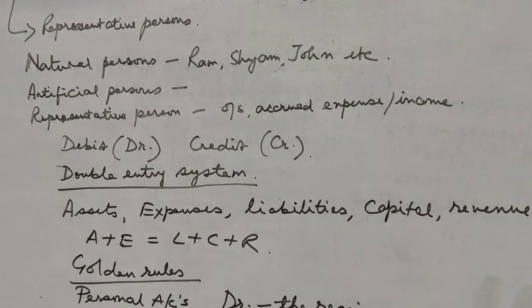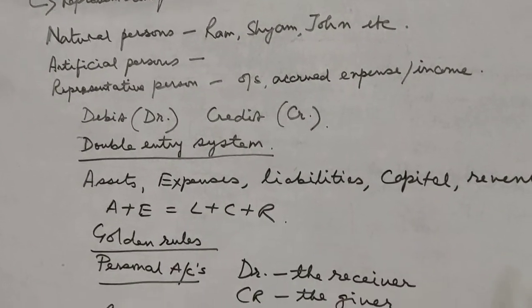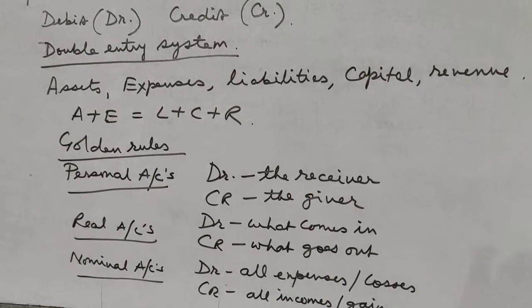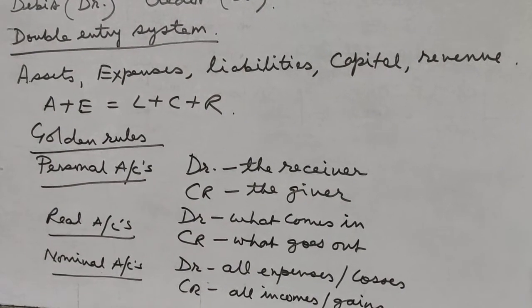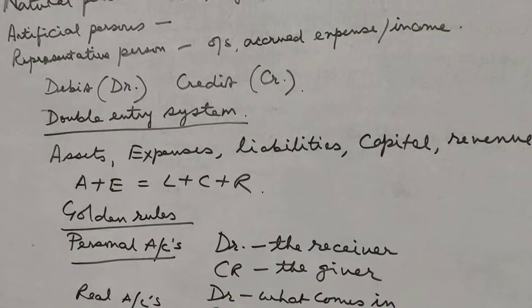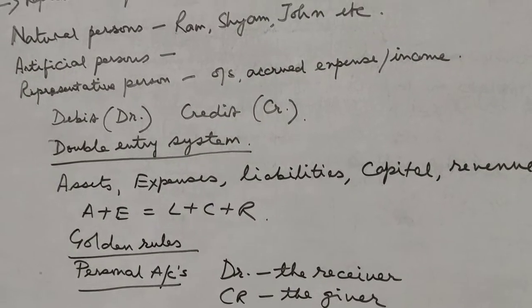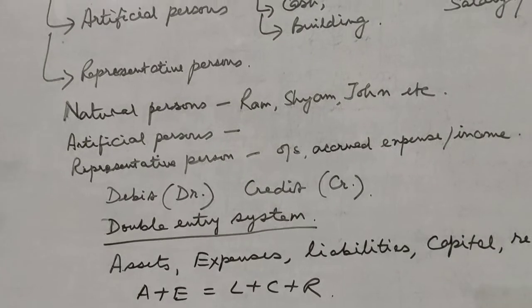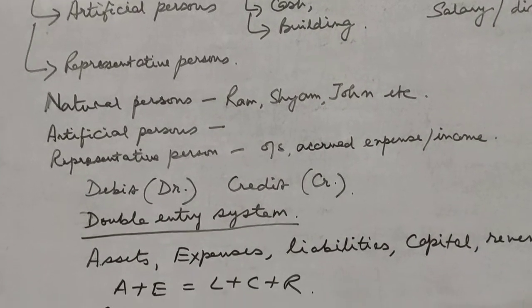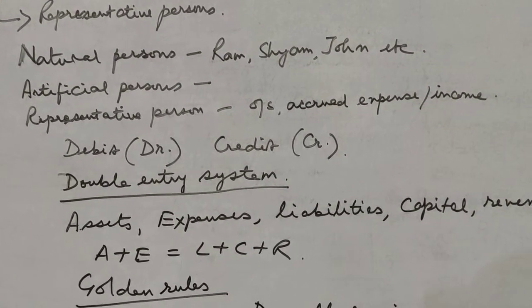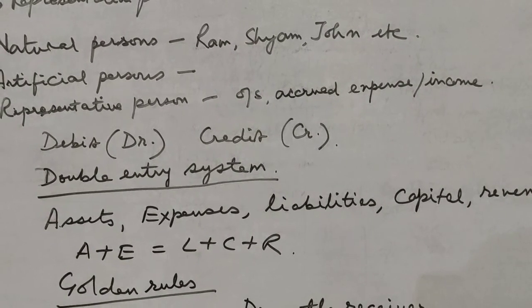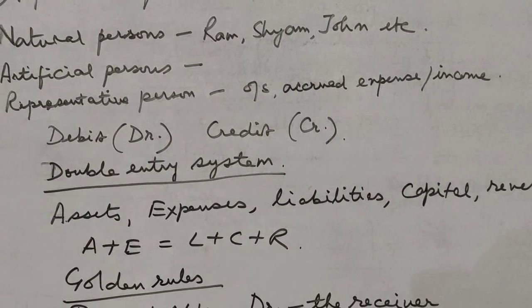And we follow these rules in writing those journal entries. Either we follow the golden rules or we follow the American approach. They are written in a particular manner which we will learn in our next video.